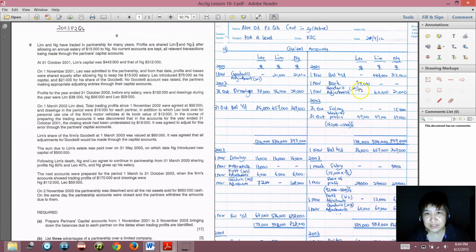So then now you close the account. I've explained to you how to close. See which side is bigger, then put the same number here. Then balance carried down will be the difference. 124 minus this one, you get this one. So the question says that you will carry down the balance at the date that trading profits are identified. Trading profit for the year 31 October 2002 is as follows. Okay, it's 162. So balance brought down on 1 November 2002 will be this figure, bring it down.